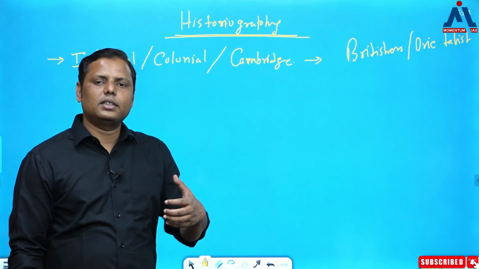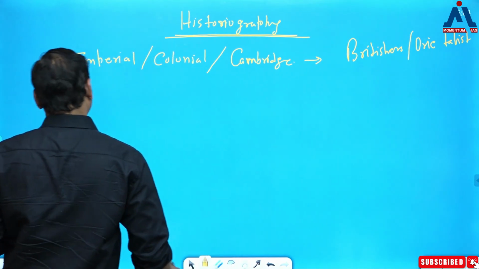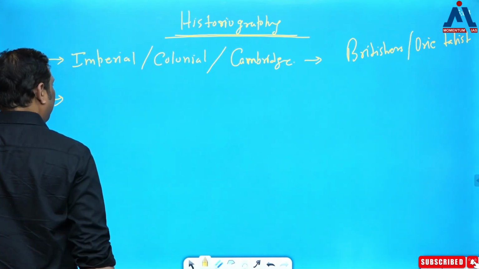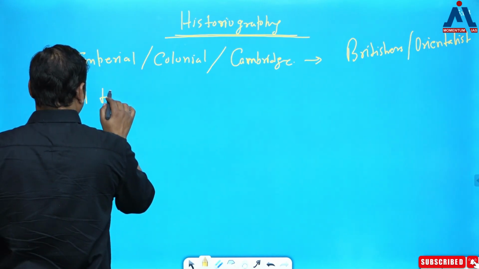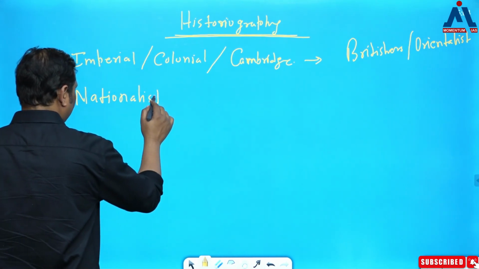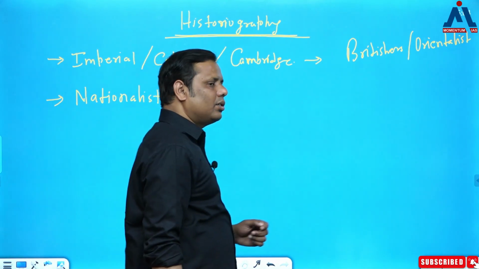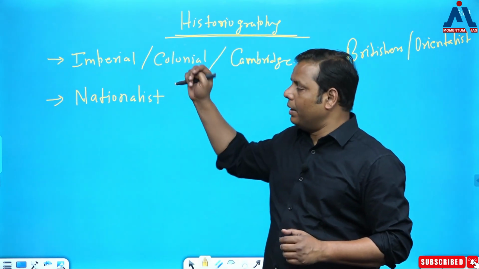In the coming few lectures there will be more clarity about these things when I discuss this. So this is the first school which is writing about it, and then comes the next one, the nationalist school. Now, the nationalist school was followed by which one? That followed the imperial school.